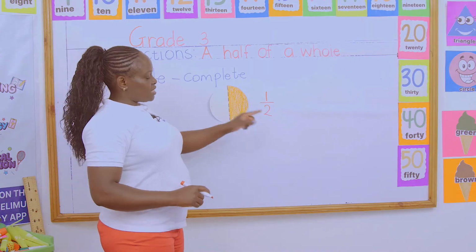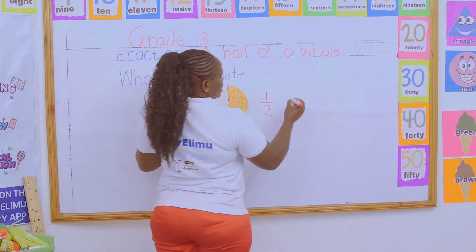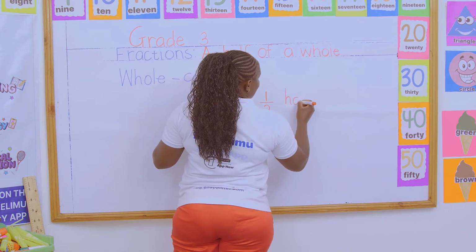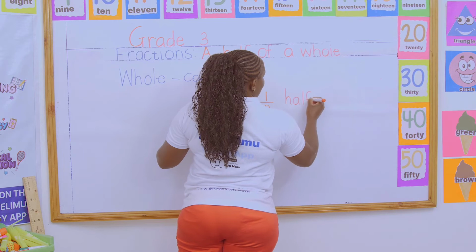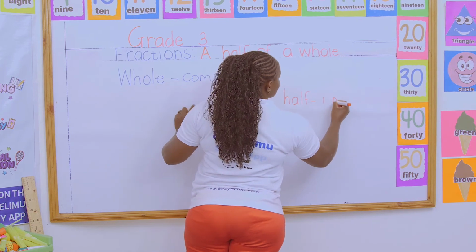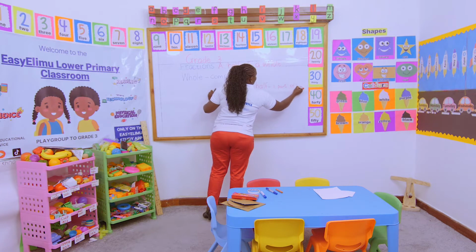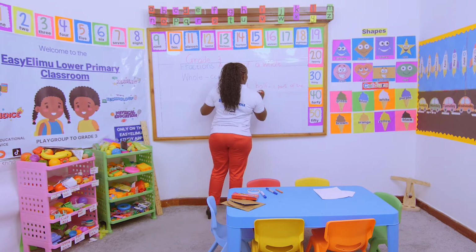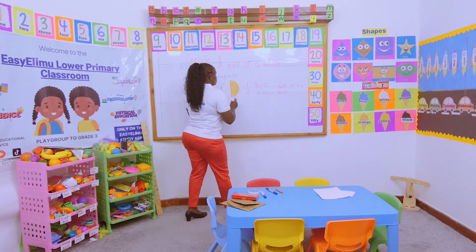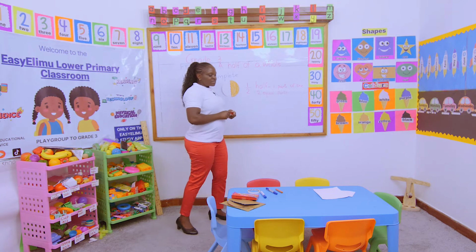How do we call this? This is what we said in grade 2. It is half. What is a half? A half is 1 part. What is a half? A half is 1 part of the 2 equal parts.